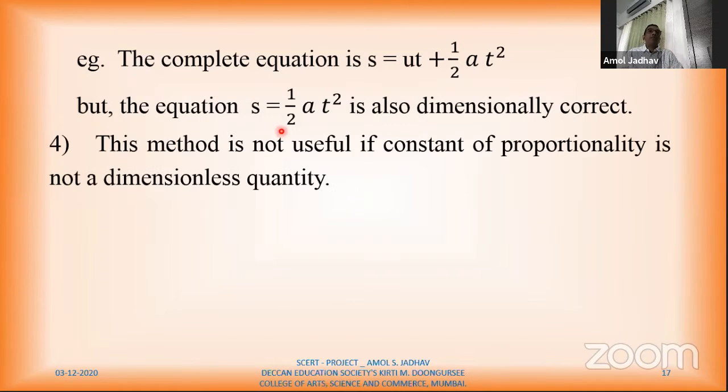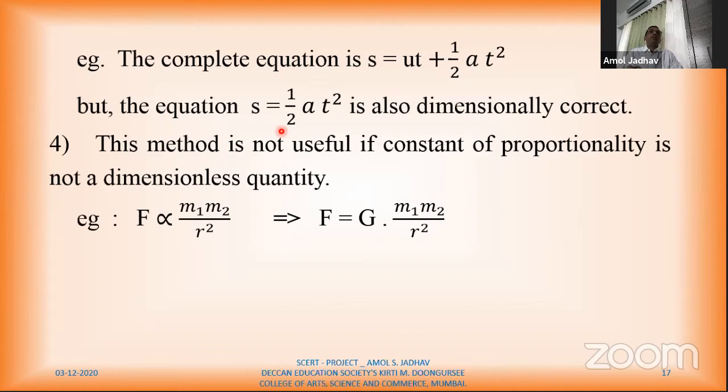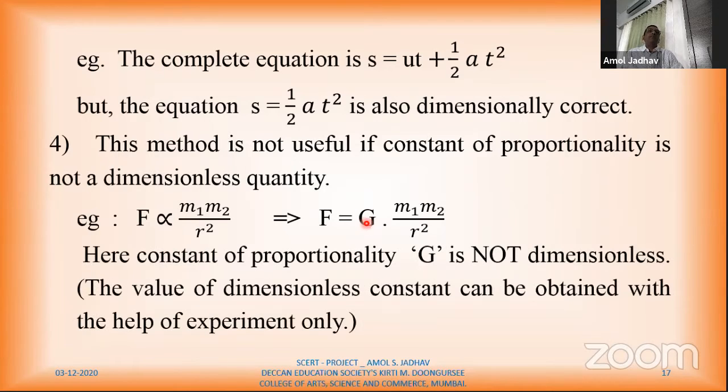Then number 4, this method is not useful if constant of proportionality is not dimensionless. Again वही repeat हो रहा है. So F, I have formula for force. F is proportional to m1 m2 upon r square. Here we consider one constant of gravitation, which is capital G. So here the constant of proportionality capital G is not dimensionless. वहां पर जो k था वो dimensionless था, एक number था. So the value of dimensionless constant can be obtained, again we can find out this with the help of experiment only.